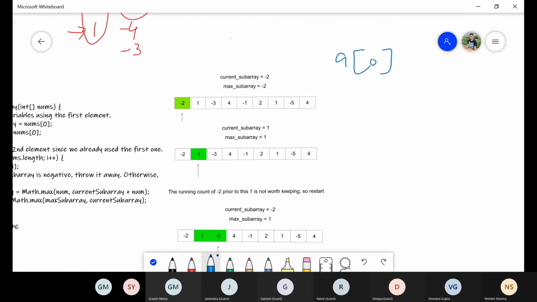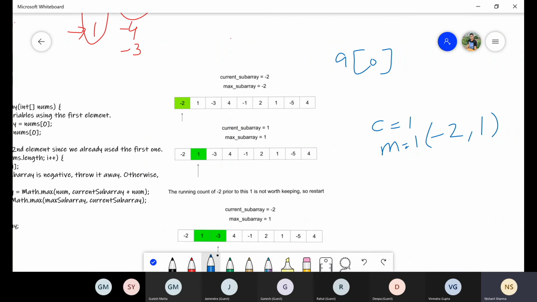Okay. Now I will start my logic. So suppose when i is equal to 1, I got one value. Now I will check what my current subarray sum is, which is 1. Now what will be the maximum subarray sum, considering the previous value also? So we will check -2, 1, which one is maximum, and we will assign to m, which is 1.